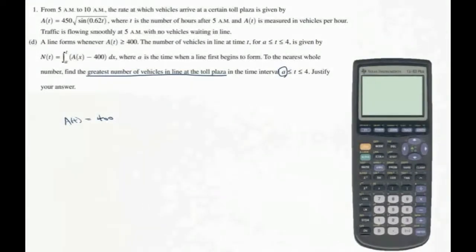So let's go ahead and take out our calculator. Again, the function A of t is saved in y1. I'm going to store the value 400 in y2 and see when these two will intersect. When you graph these two functions, we'll use the calculate menu to find the intersection between these two graphs. And it tells me that the first time when they intersect is when t is equal to 1.469. So a is 1.469.